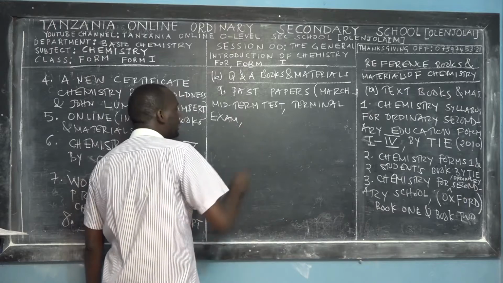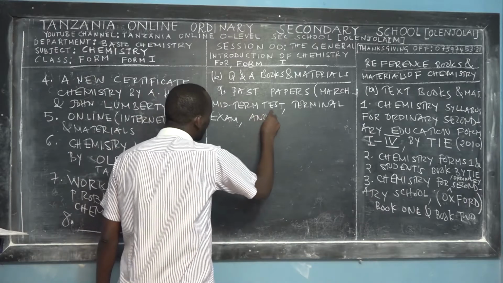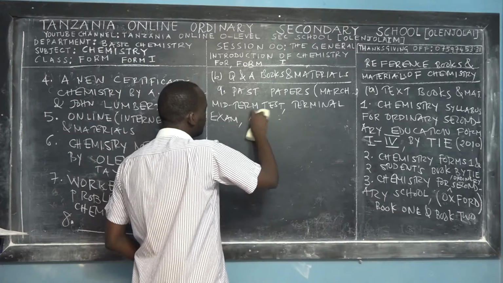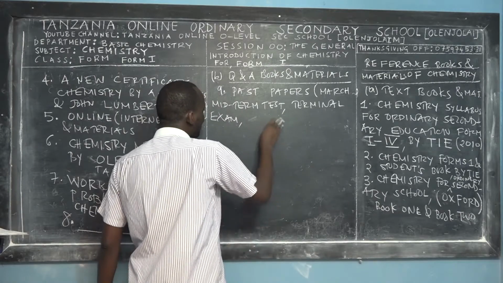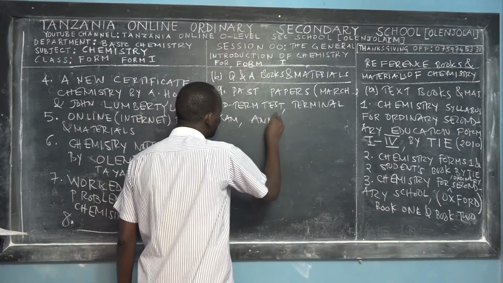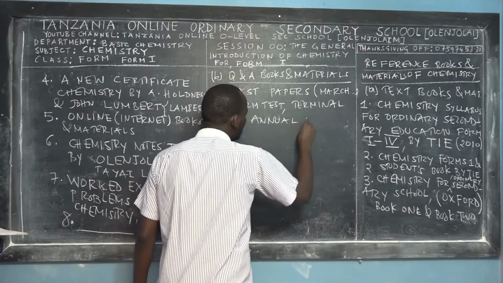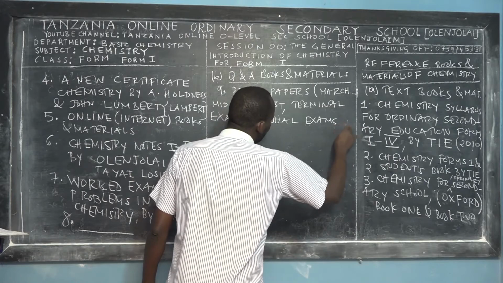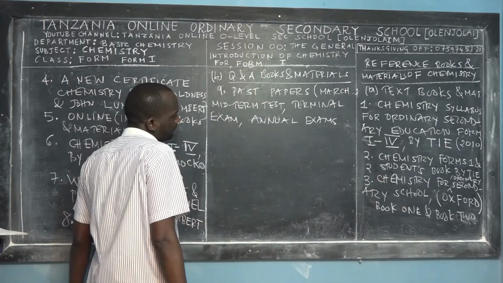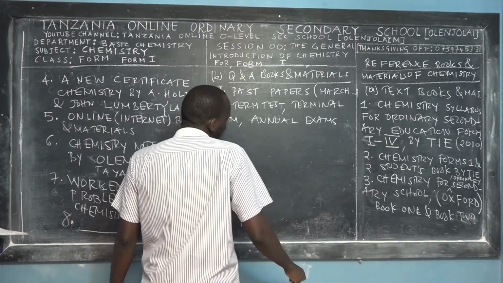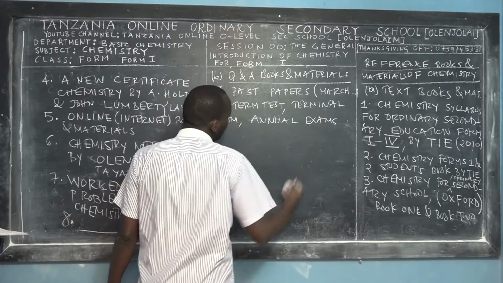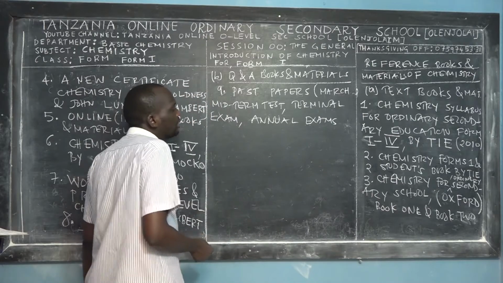And also the next level is the annual exam, past papers of annual exams. For Form 1, it will be enough. For Form 2, we recommend some others for more practice. But for Form 1, this is enough. We can have this one.